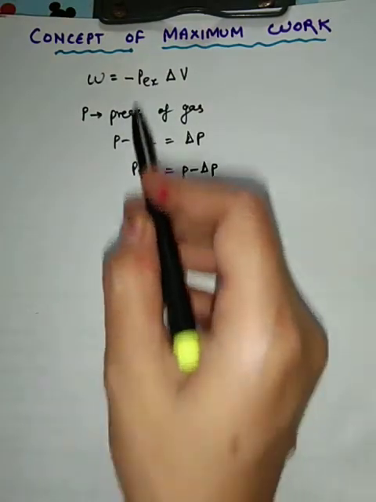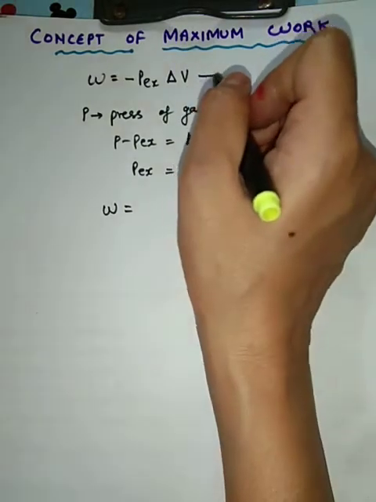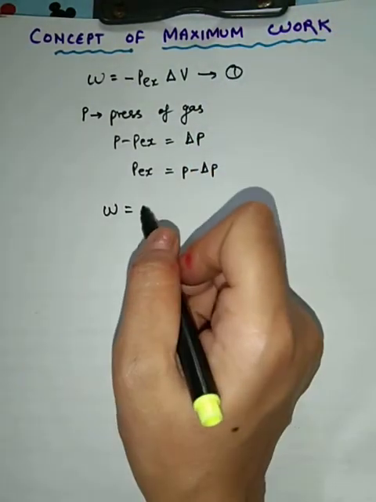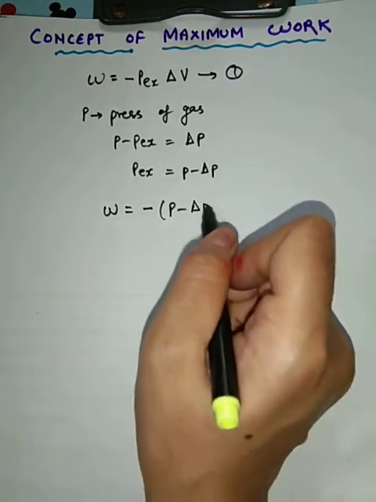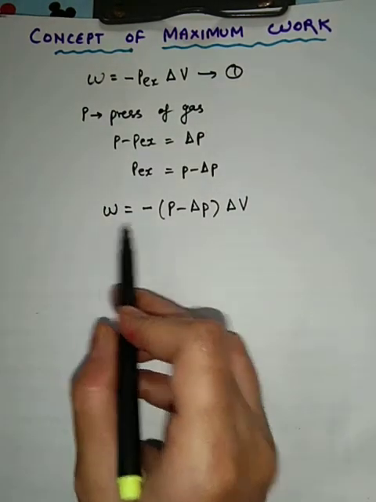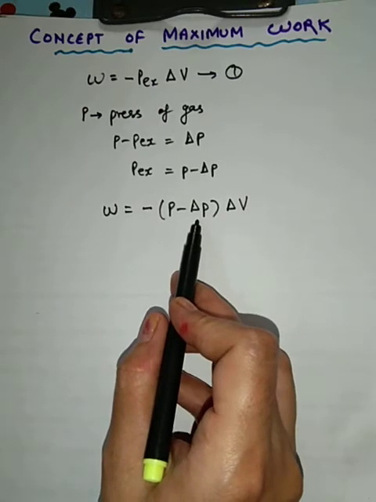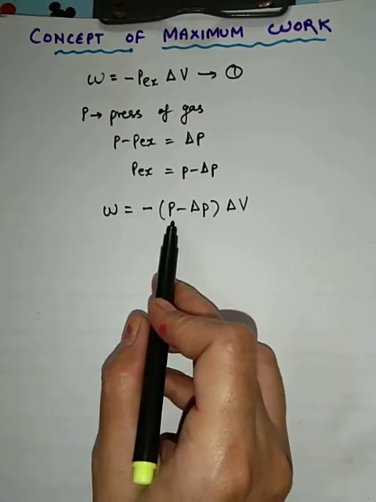So when I substitute this value, what do I get? Work expression. If I substitute this in equation 1, equation 1 will change to P minus delta P and delta V as it is, right? So the work which is done will be maximum when delta P is smallest, right? ये value जब smallest होगा तो इसका value maximum होगा, right?